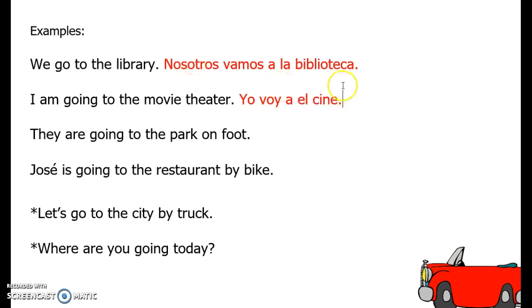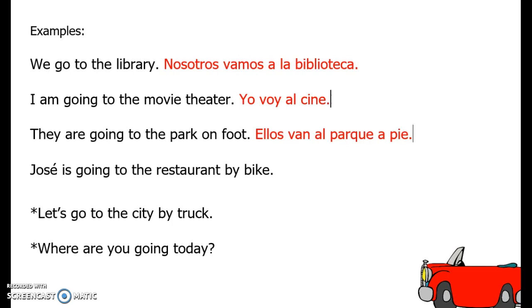You see what happened? There's that A and L together. So these are little things we have to remember. El becomes al. That's our contraction. They are going to the park on foot. There's our ellos. It could be ellas, we're just going to go with ellos for now. Are going, same thing. Van, to the park. El, uh-oh. See, there it is. These are little things we have to remember. Al parque.